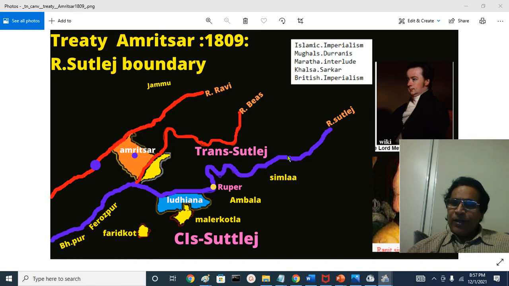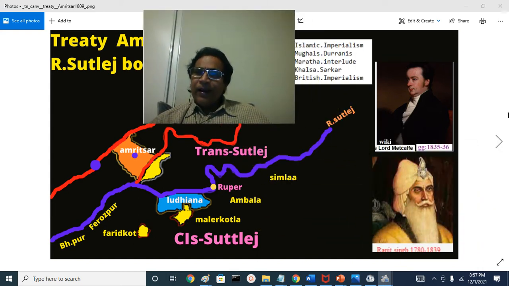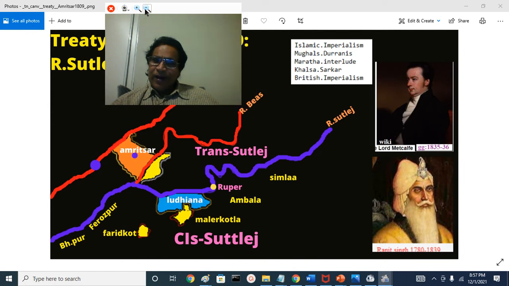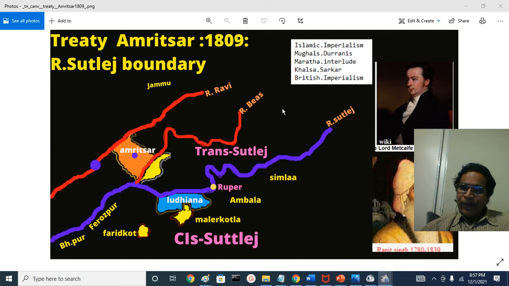The British said, you can do anything you want on the north side, but on the south side he cannot interfere with the principalities of the small kingdoms. And Ranjit Singh agreed, and the treaty was signed between Ranjit Singh and the British East India Company Bahadur in 1809